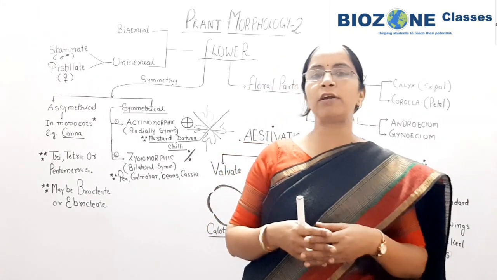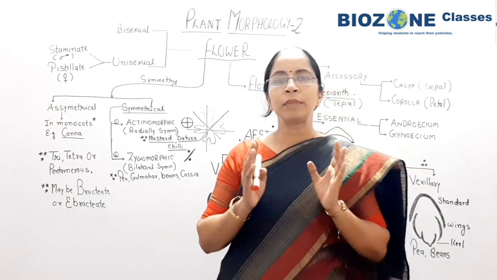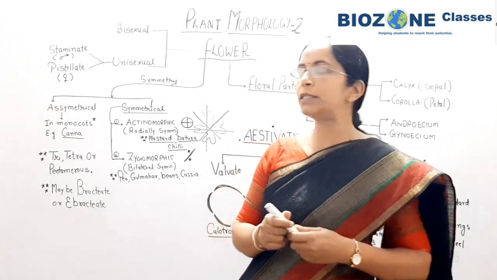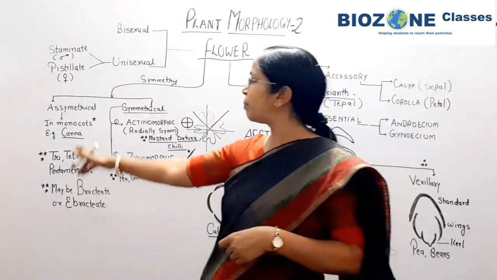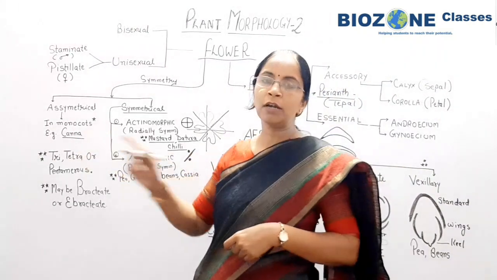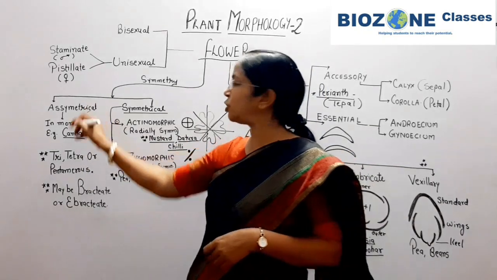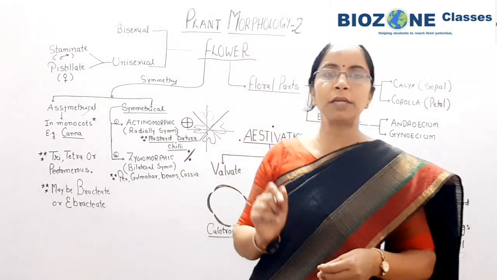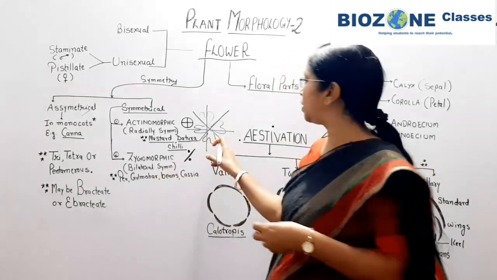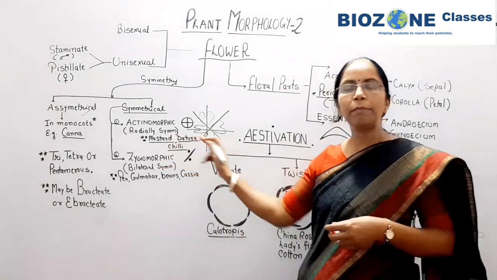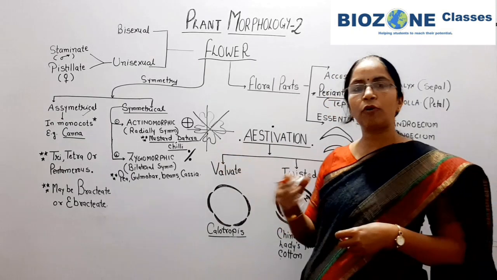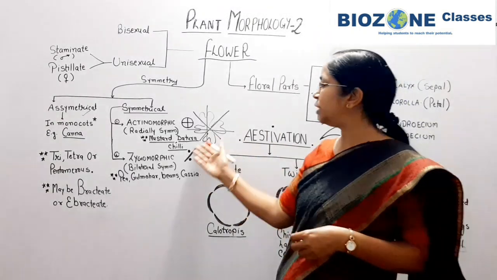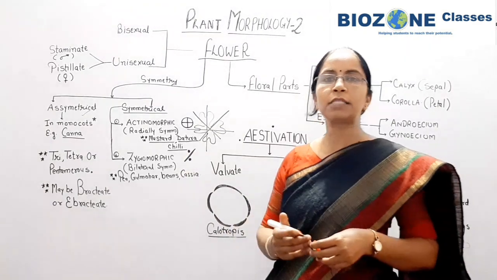The trimerous flower we observe only in monocots, and this is the reason sepals and petals are 3 or its multiples. Whereas the tetramerous, as we draw here in mustard or the Brassicaceae family, has 4 petals. In Datura and chili, if you observe, 5 petals are present.